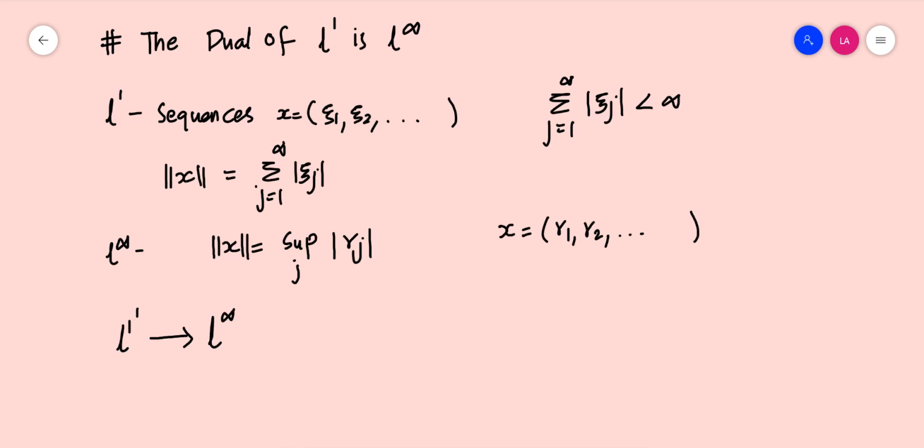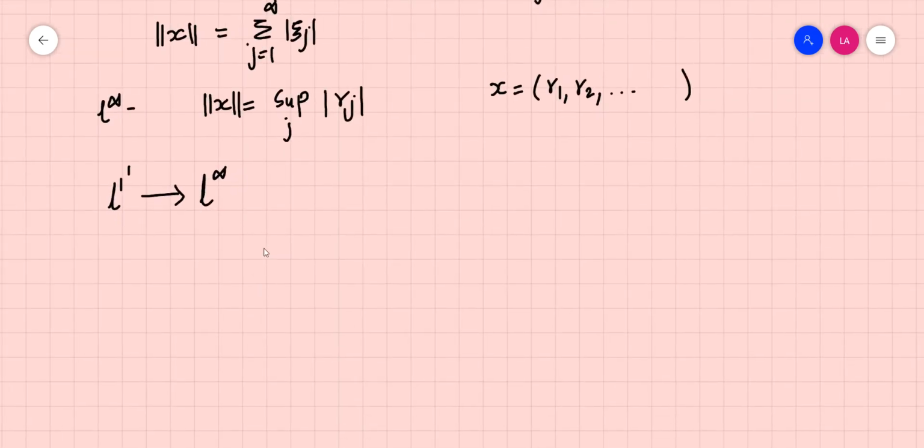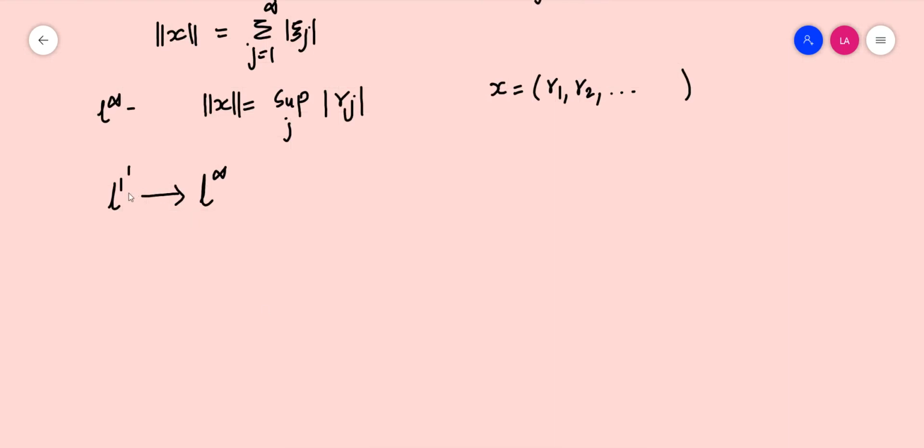Like in the previous example, we first observe the property of a general linear functional defined on L1. Then we establish the value of its norm. And then we define a map from L1 dash to L infinity and prove that it is bijective, linear and preserves norm.